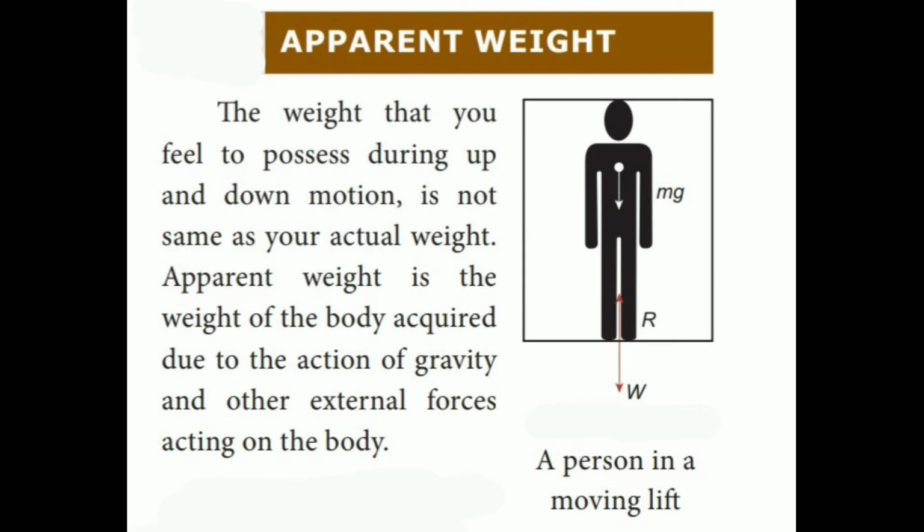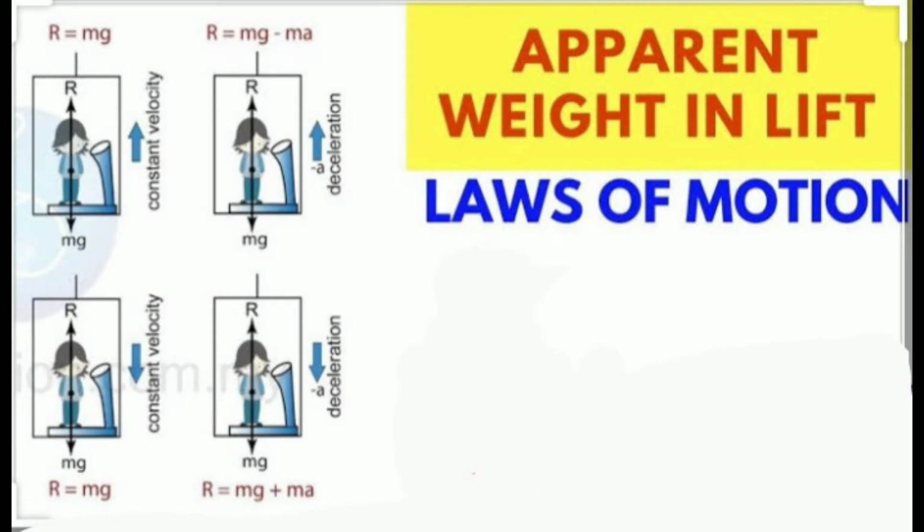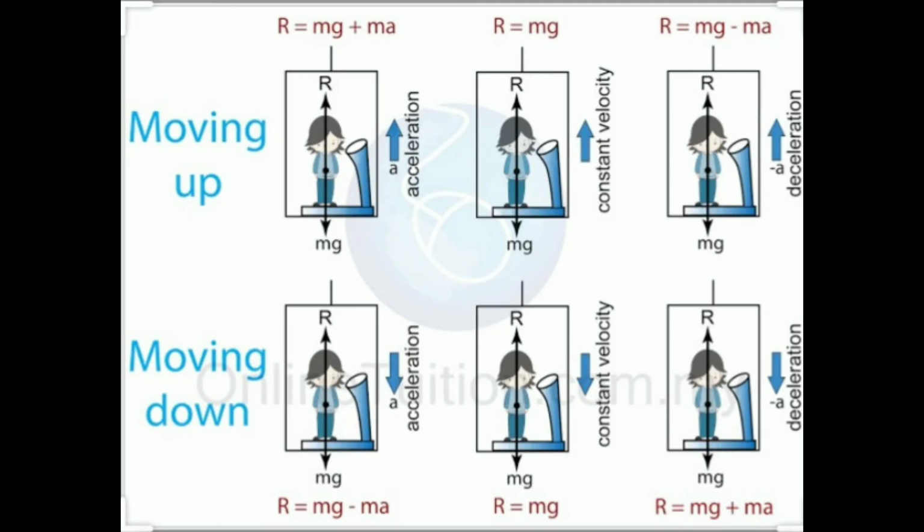That is apparent weight. Let us consider a person of mass m who is traveling in a lift. The actual weight of the person is W equals mg, which is acting vertically downwards.